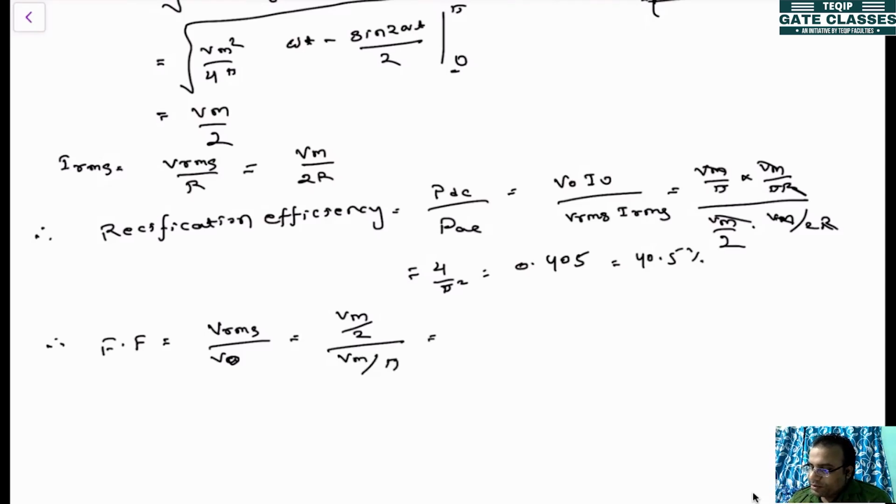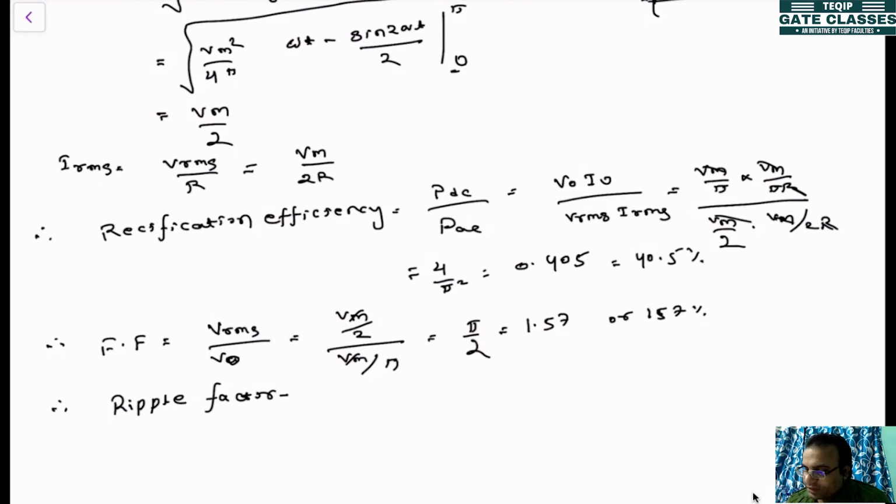Vm will get cancelled, so it will be pi by 2. Pi by 2, with pi as 3.14, will be 1.57 or 157%. So that is what is called the form factor. Okay. Next is the ripple factor.